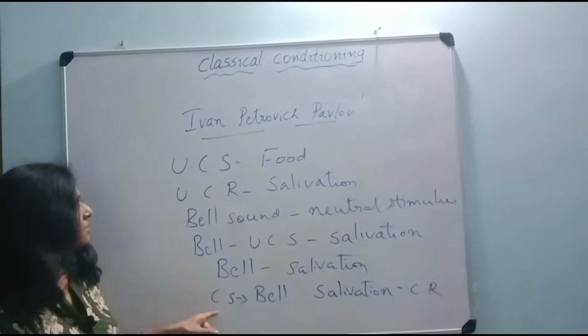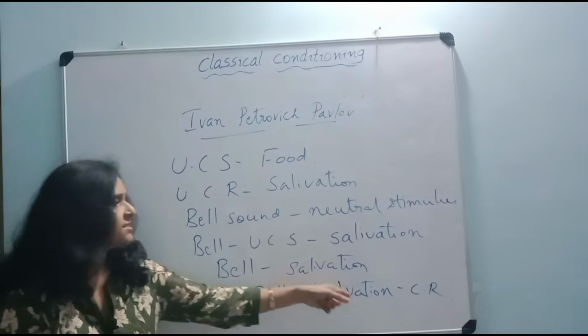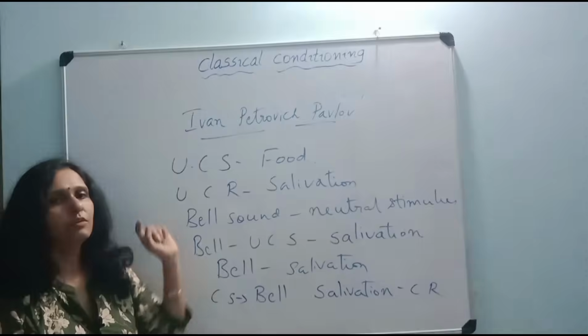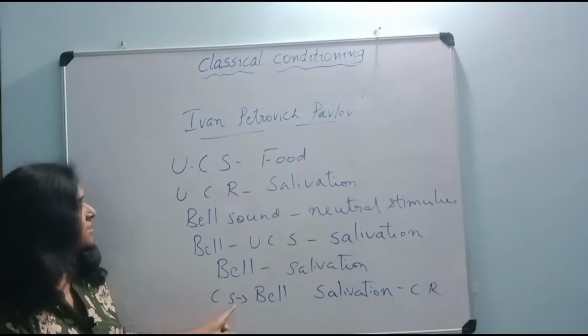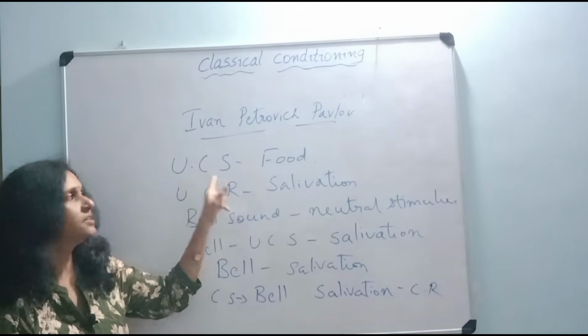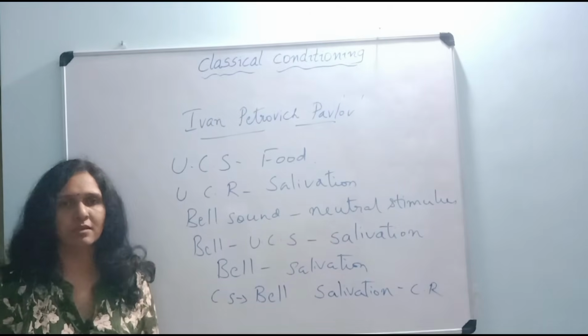So, what is classical conditioning? Here we learn that the conditioned stimulus, that is the bell, is likely to elicit the conditioned response of salivation because of the pairing with the food, that is the unconditioned stimulus. The conditioned stimulus is able to elicit the response of salivation which was earlier elicited by the unconditioned stimulus, that is the food, because of the repeated pairing or the association with the food.